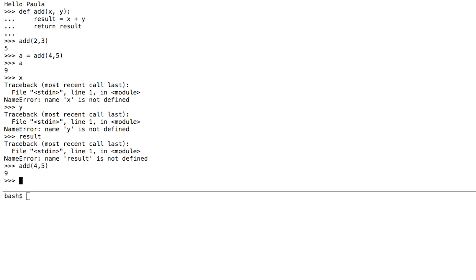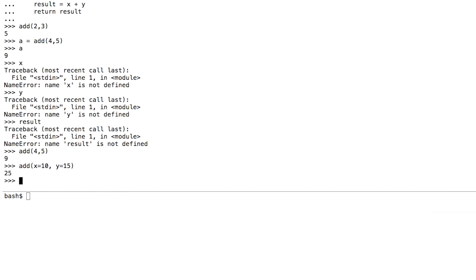Another thing about functions that I'll mention, there are a couple of different ways of calling a function. So here, what I've done is I've called add, and I've provided just the inputs in the order listed. Like 4 is going to be the x, 5 is going to be the y. If you happen to know the names of the arguments, you can also name them. So I could say things like add x is 10, y is 15, and that will do the same thing. This is known as keyword argument passing, by the way.